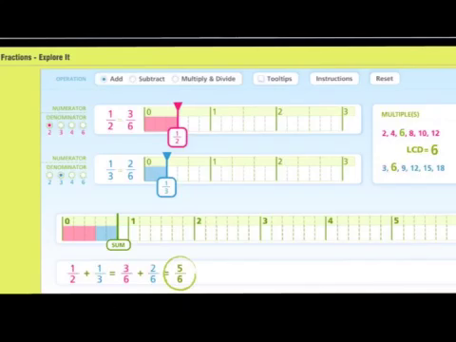For the sum, they showed the fraction strip below. They have 1/2, which is also equivalent to 3/6, plus 1/3, which is also equivalent to 2/6, made a sum of 5/6. And they showed the equation below here: 1/2 plus 1/3 made 3/6 plus 2/6 to give us a sum of 5/6.